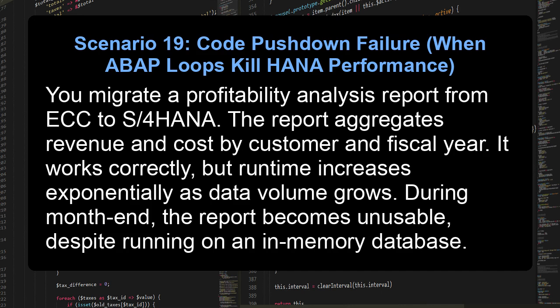Scenario 19. Code pushdown failure. When ABAP loops kill HANA performance. You migrate a profitability analysis report from ECC to S/4HANA. The report aggregates revenue and cost by customer and fiscal year. It works correctly, but runtime increases exponentially as data volume grows. During month-end, the report becomes unusable, despite running on an in-memory database.